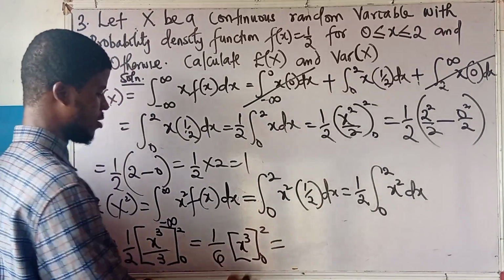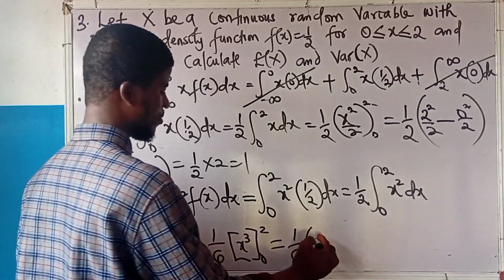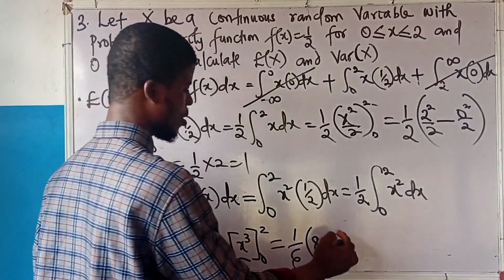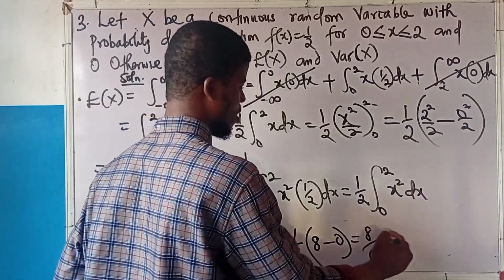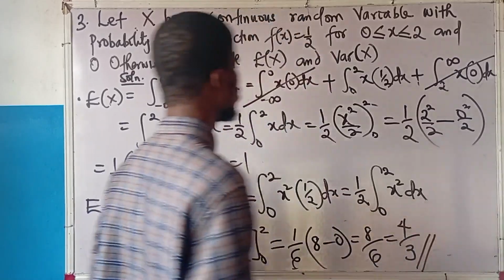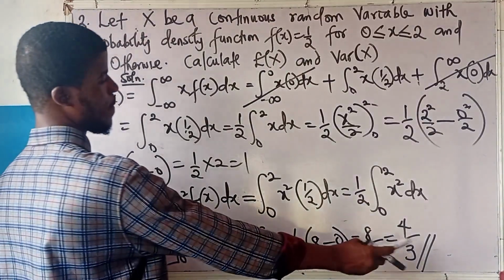So plug in the upper limit, we have 1 over 6. 2 cubed is 8. 0 cubed is 0. So I'll be having 8 over 6. 2 into 8 is 4. 2 into 6 is 3. So the expectation of x squared is 4 over 3.